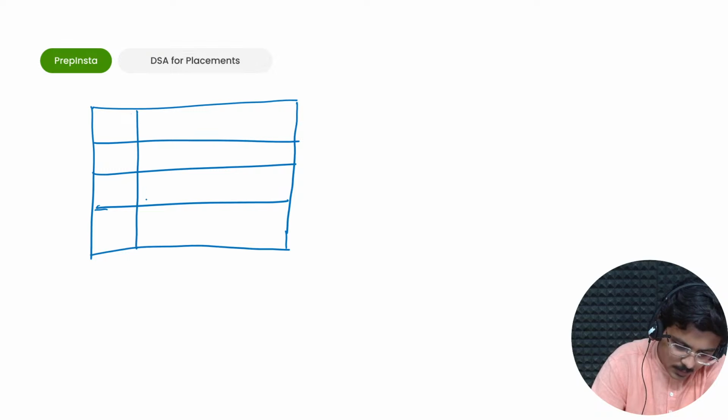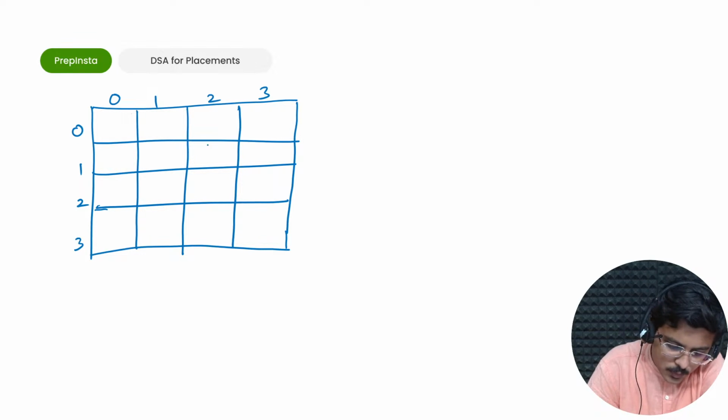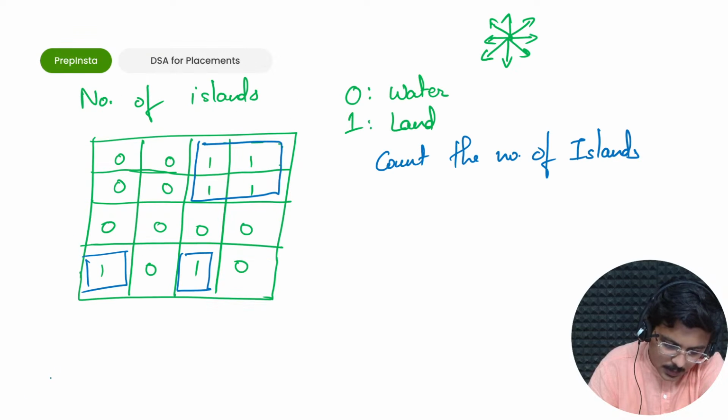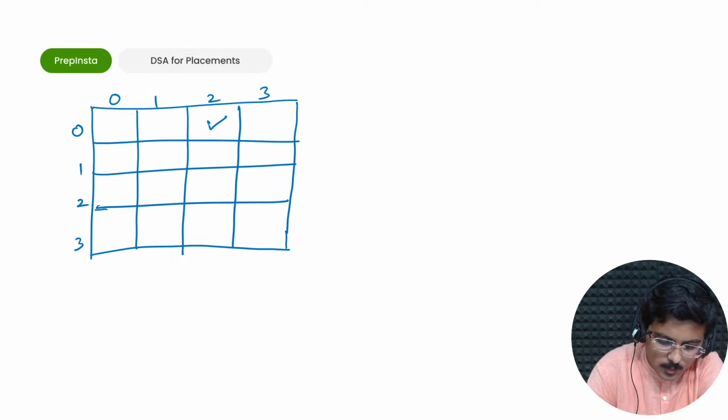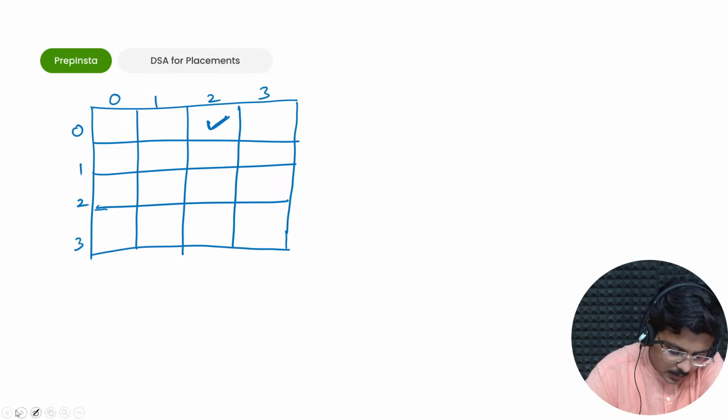I number it 0 1 2 3, 0 1 2 3. So in 0 2 and 0 3, if I go ahead and visit 0 2, it can be visited. I'll mark it as visited.